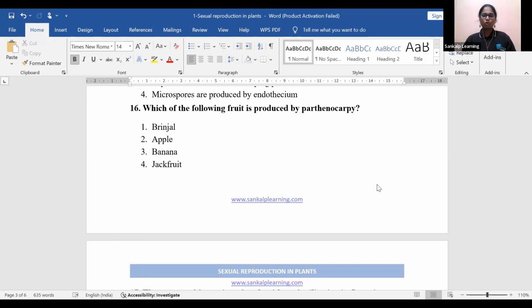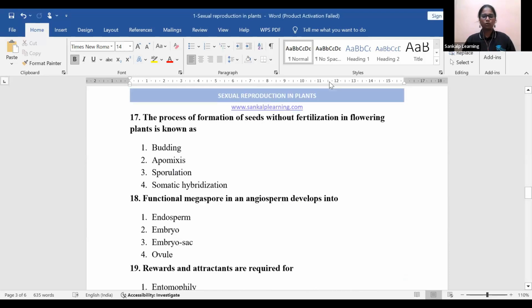Which of the fruits given below can be produced by parthenocarpy? Brinjal, apple, banana, jackfruit. Yes, very quick responses. Chandru, Madhu, Dhanush, Noor Sidra, M. Lakshmi, Suhas, Oppo. Next, Gautam C, Rabia, Parvati, Tasrifa, Lakshmi Allappanavar, Galaxy, Sita GD. Okay, very good. Most of you answered it wrong. Option 3, banana is a fruit which can be produced by parthenocarpy.